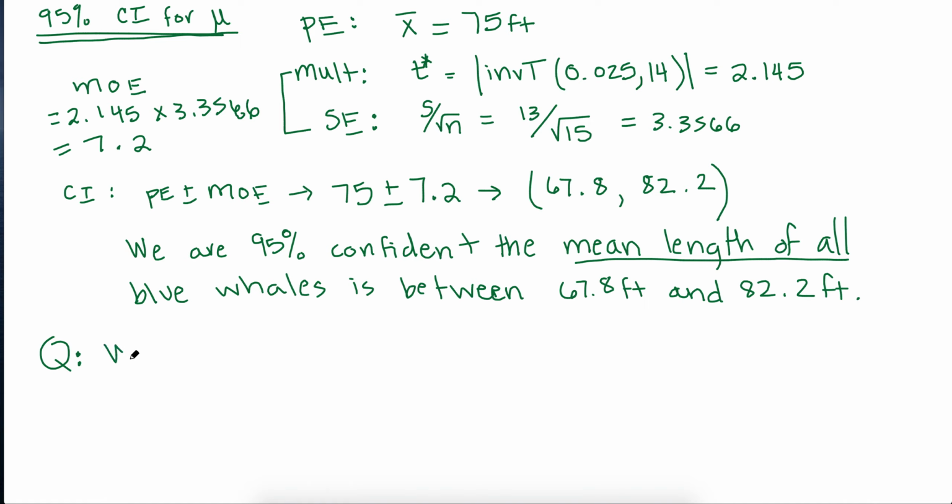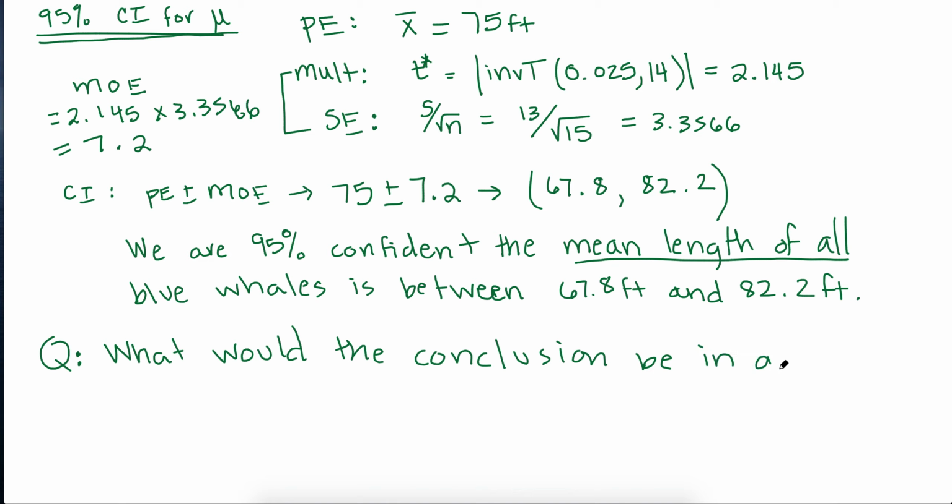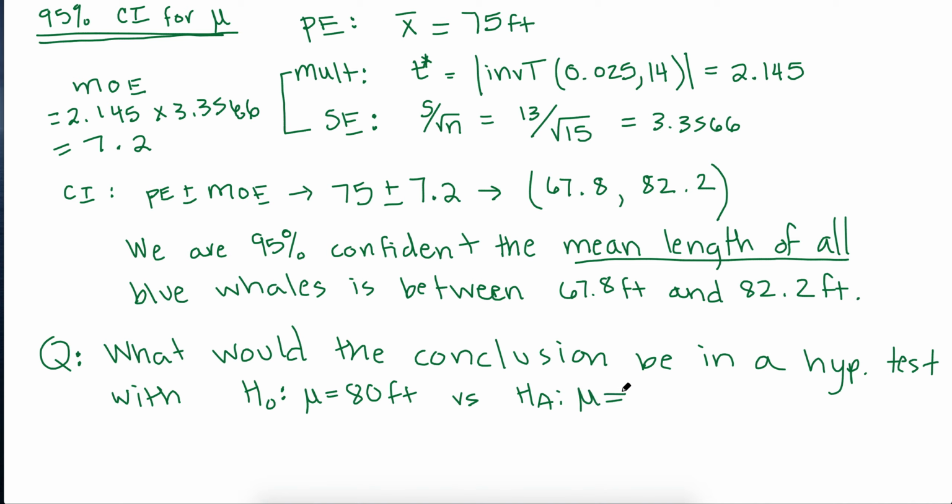Question: what would the conclusion be in a hypothesis test with the null hypothesis, kind of that status quo mean length of 80 feet, versus our research question, HA, that the mean is not equal to 80 feet? Or in other words, has there been some kind of change? Okay, so that's our question.